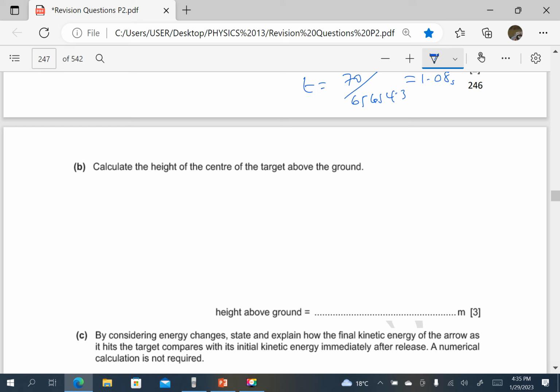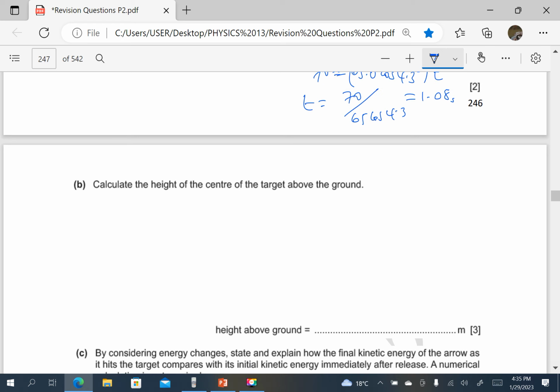Calculate the height of the center of the target above the ground. We want height, that is distance, of the center of the target above the ground. So let's first find its displacement by the time it hits the target. So displacement, that is now vertical motion. I'm going to consider vertical motion because the height is in the vertical.